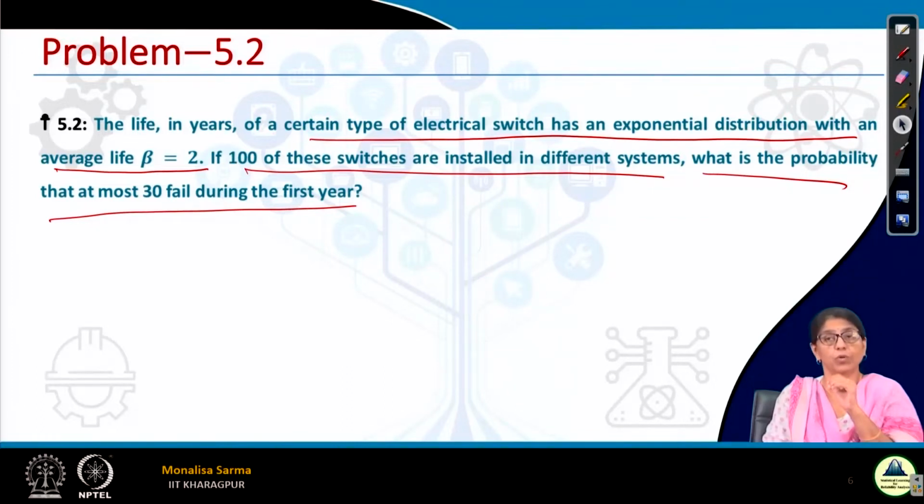At most 30: 0 can fail, 1 can fail, 2 can fail, up to 30. It is again a binomial distribution, where n, the total number of 100, is the number of trials and 30 is the number of successes, at most 30. So essentially it is a cumulative binomial distribution.